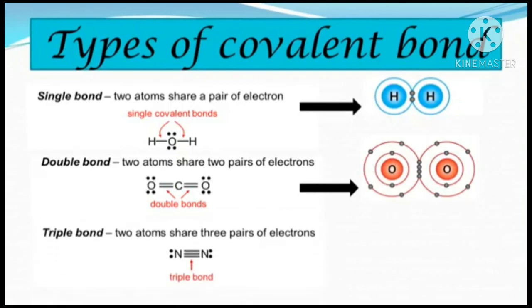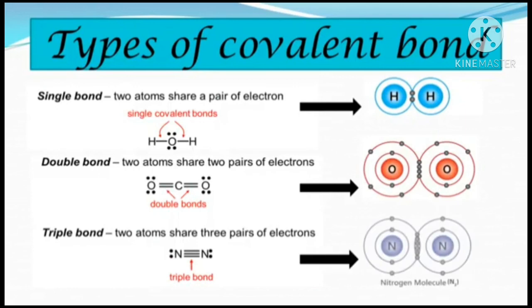Now the triple bond. It is formed between two atoms when they share 3 pairs of electrons. That means a total of 6 electrons. You can see that between the nitrogen atoms, a triple bond is formed. 3 covalent bonds are there. So the example is the nitrogen molecule. You can clearly observe in the picture that the triple bond is formed by sharing 3 pairs of electrons, or 6 electrons in total. So these all were the types of covalent bond.